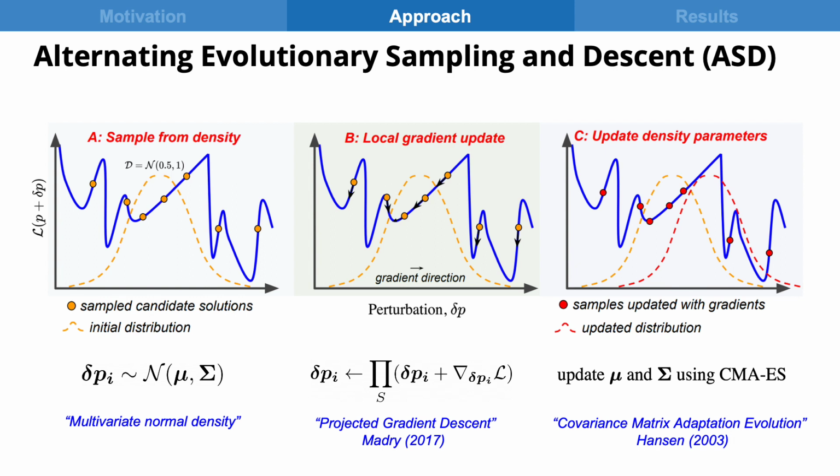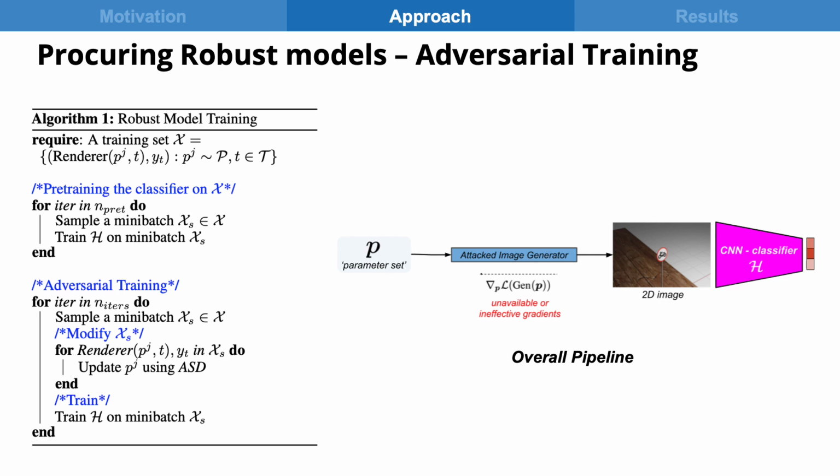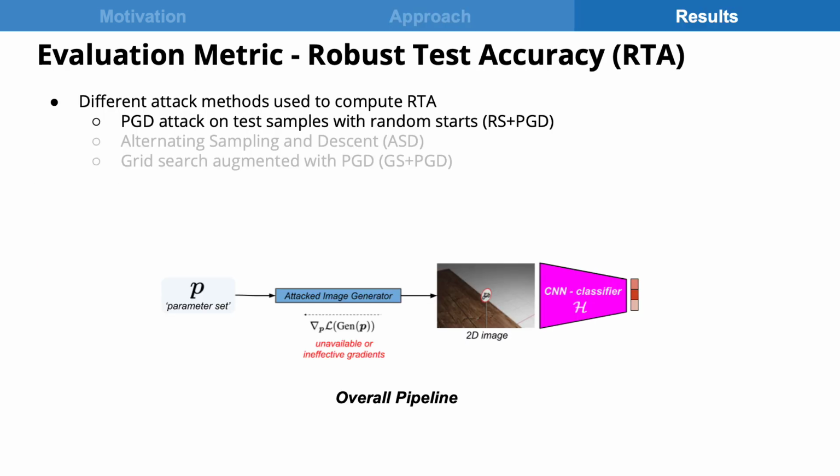Under this framework, we design a powerful optimization algorithm for robust model training called alternating evolutionary sampling and descent, or ASD. Our algorithm combines projected gradient descent with an evolutionary optimization method based on covariance matrix adaptation, which is a widely used method for working with difficult optimization landscapes. To procure robust models, we perform adversarial training using this optimization framework.